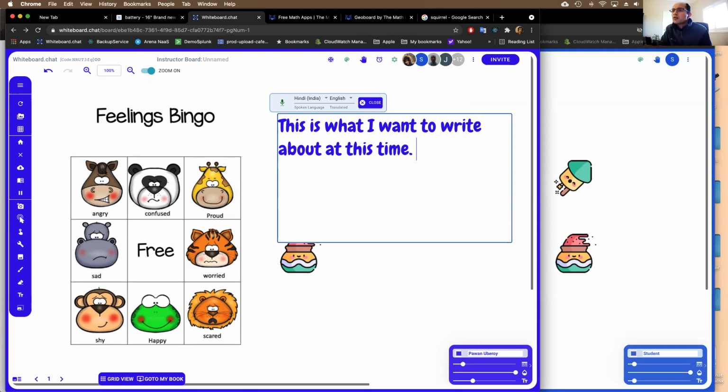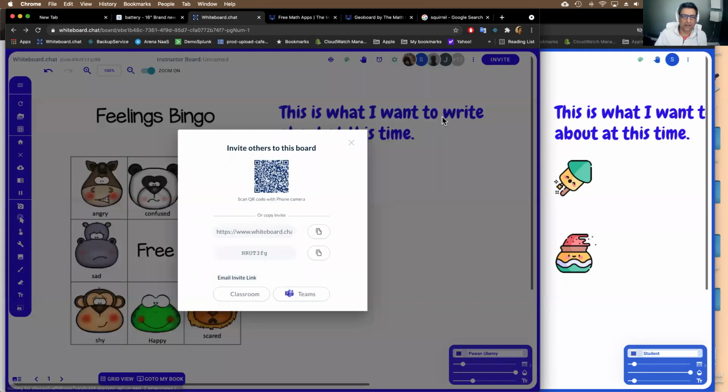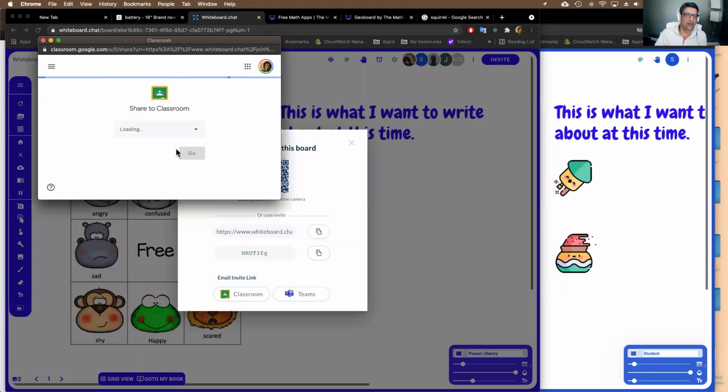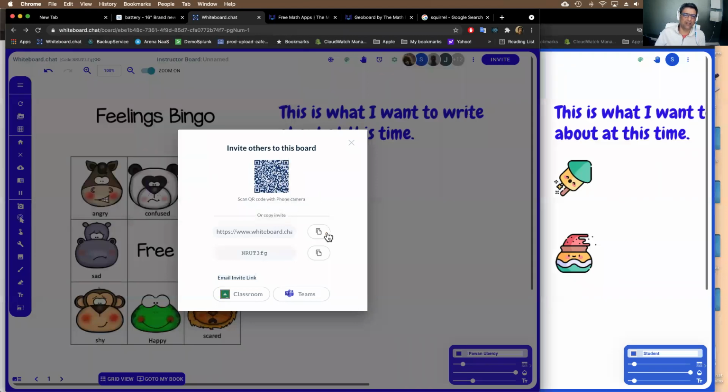There's a question, how do you connect with Google Classroom? So if you click the invite button right here, you can say classroom, right? You can share the thing in the Google Classroom directly from here. So it will take you to Google Classroom. You can pick your class, and then you can say, hey, I want to create an assignment, make an announcement, all of that from there. Or you can copy this invite and put that there as well, whichever way you choose.